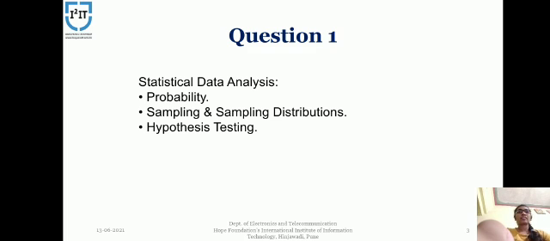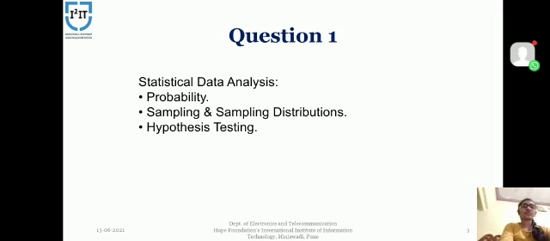Second is sampling and sampling distribution. Data sampling is a statistical analysis technique used to select, manipulate and analyze a representative subset of data points to identify patterns and trends in the larger data set being examined. Sampling distribution: a sampling distribution is a probability distribution of a statistic obtained from a large number of samples drawn from a specified population.